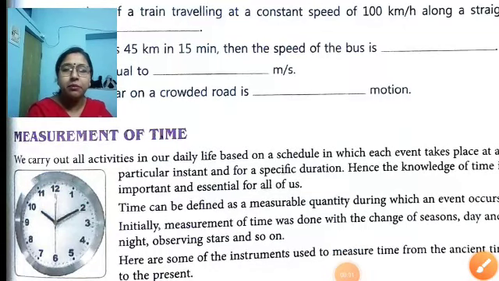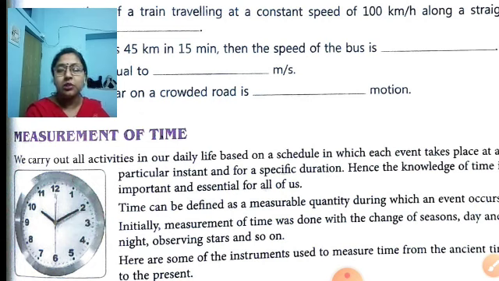Measurement of time. Now we will discuss time. What is time? Time is the moment or duration in which things occur, and time is very important in our daily activities also. And time is measured by using clocks and watches.